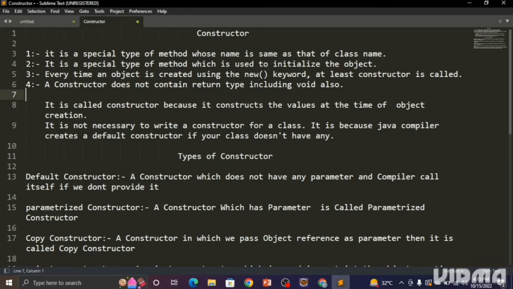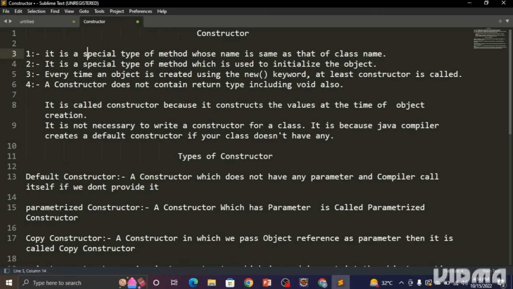Constructor is a method. It's not a general method, it's a special type of method, and whose name is the same as that of the class name. Whenever you find any program written in Java or any language, check it for the method whose name is the same as that of the class name. That method is considered a constructor. If you find any method whose name is the same as that of the class name, it is a constructor. That's all. So we have to remember this statement. This is a very important statement regarding the constructor.